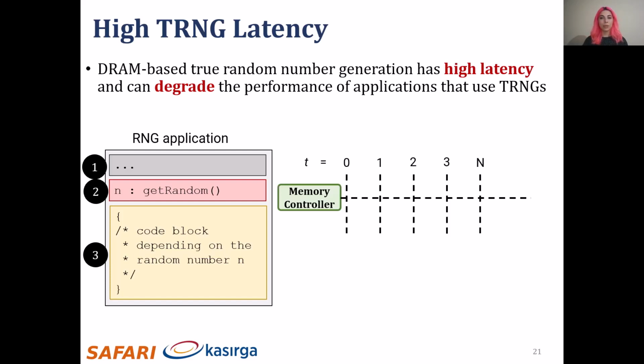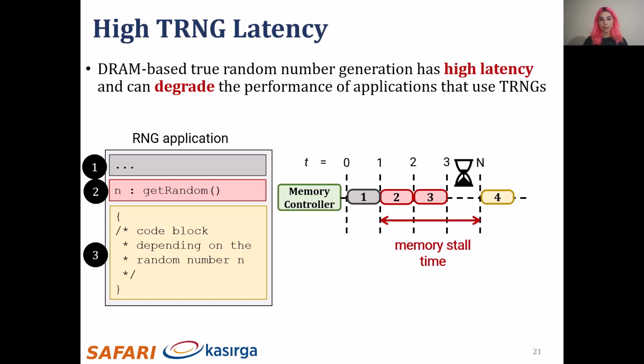Here is the memory request timeline of this application. After the unrelated code block, DRAM generates a random number to serve the application request, and this takes some time. Meanwhile, requests that depend on the random value are delayed. After the RNG is completed, DRAM serves the memory request from the code block that depends on the random value. As TRNG is time-consuming, RNG applications can suffer from long memory stall times due to the high TRNG latency.